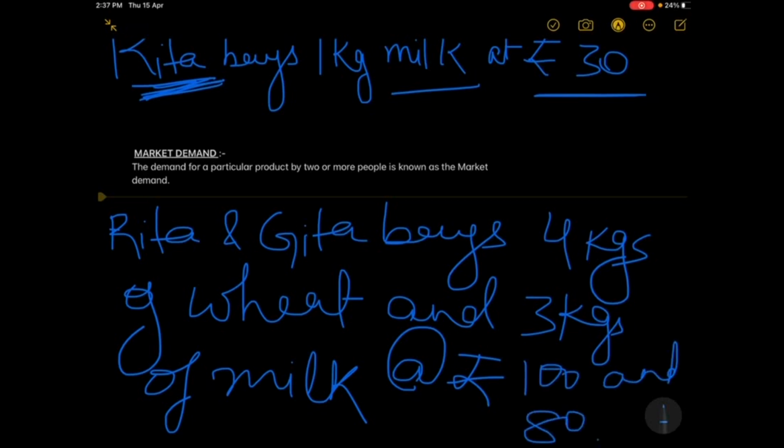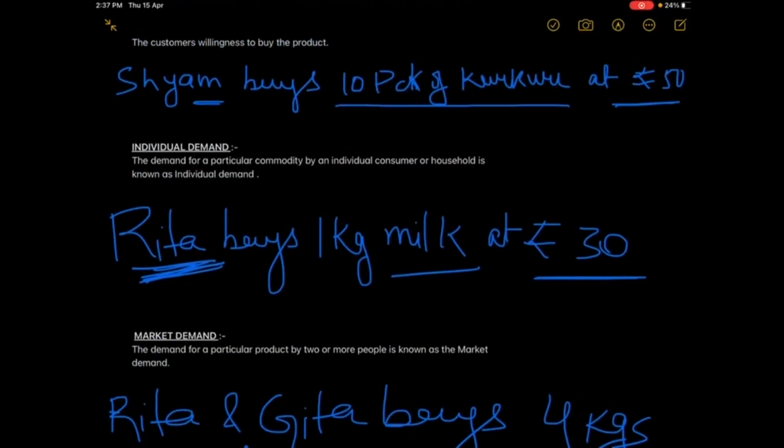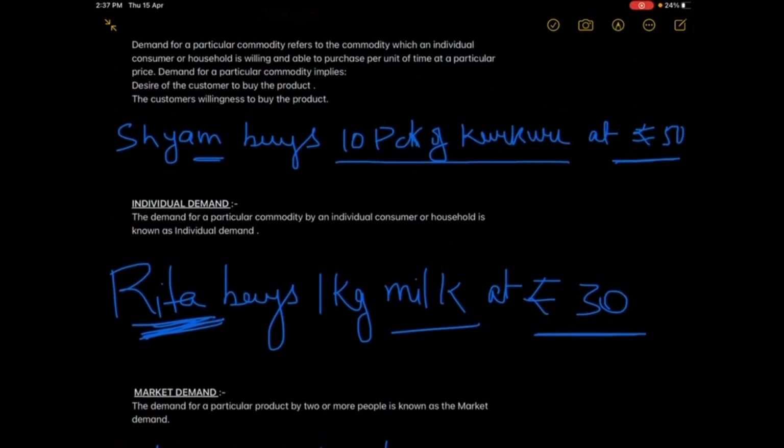What it means is that Rita is buying 4 kg of wheat, and Geeta is buying 3 kgs of wheat at rupees 180 each. So we can say that it is the market demand. Why? Because two customers are here who are demanding a product or services. If you see the example of individual demand, there was only one customer.